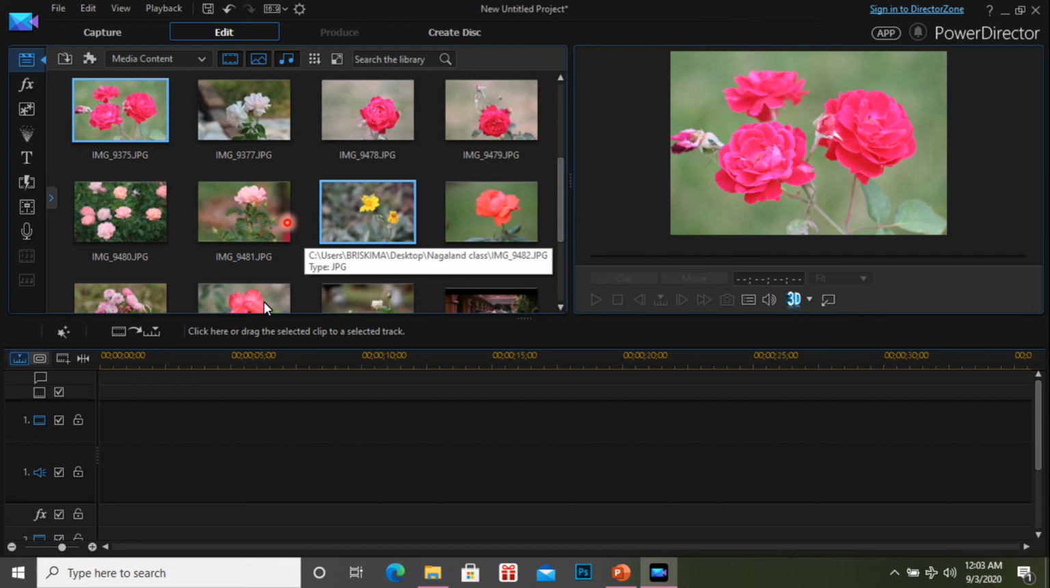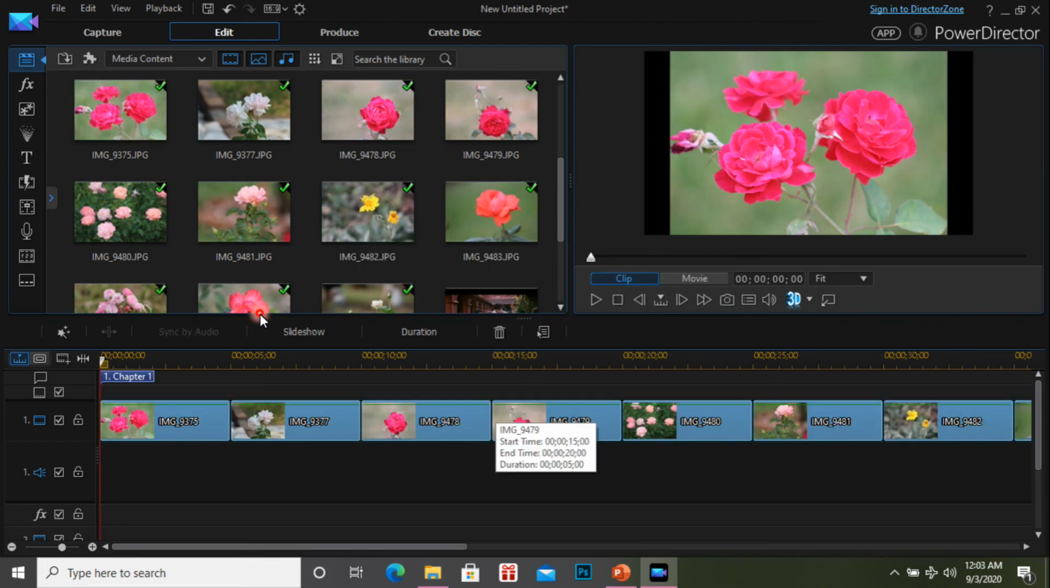So manually we can also generate the slideshow. Normally some templates are already there, so you can use those templates. Suppose you need a new type of template, then you can create new templates. The same way, I select all the images and keep them down in the track box. Now I click this option.